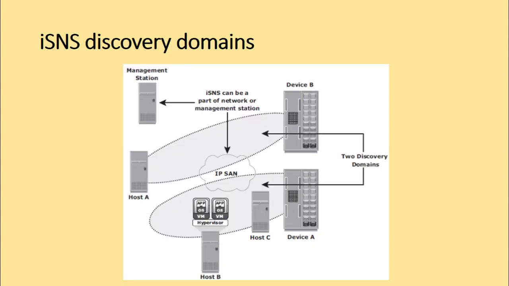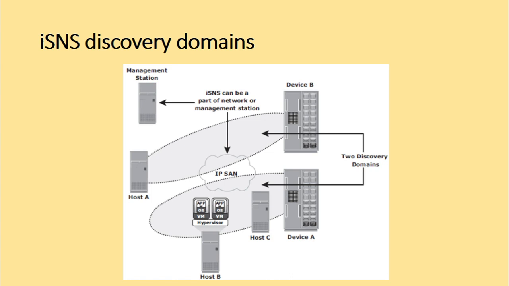Now let us try to understand what we mean by iSNS discovery domains. So what does iSNS stand for? Internet Storage Name Service. iSNS discovery domains function in the same way as the Fibre Channel zones. Discovery domains provide functional groupings of the devices in an IP SAN. In a normal SAN we call it a zone, whereas in the case of IP SAN we call them iSNS discovery zones or discovery domains. For devices to communicate with one another, they must be configured in the same discovery domain.